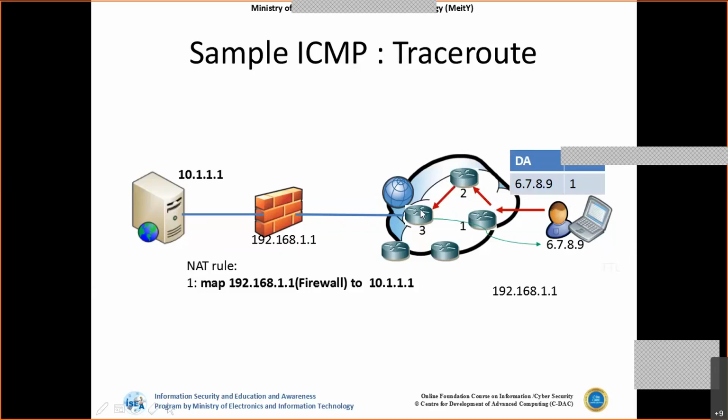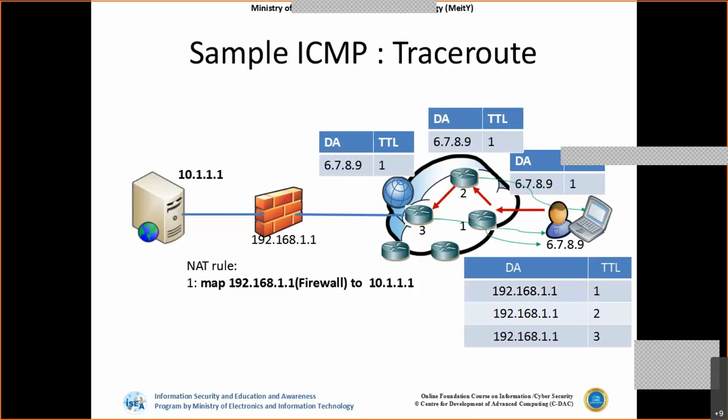Now I make the TTL value 3 and forward it. It reaches the first router, decremented by 1, the second router, decremented by 1, and at the third router it becomes 0. Again the packet is discarded and the same message is sent back. This is how we come to know the intermediate devices up to my destination. This is how traceroute works using the TTL value along with the ICMP feedback mechanism. Using this combination, we can find out the intermediate devices between the source and the destination.